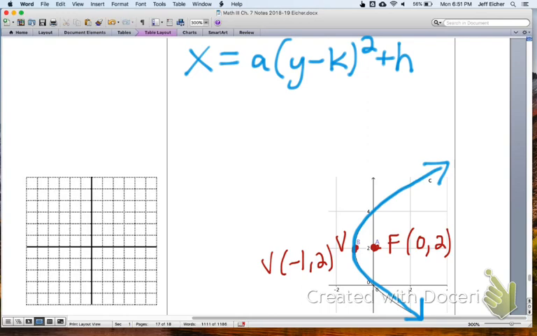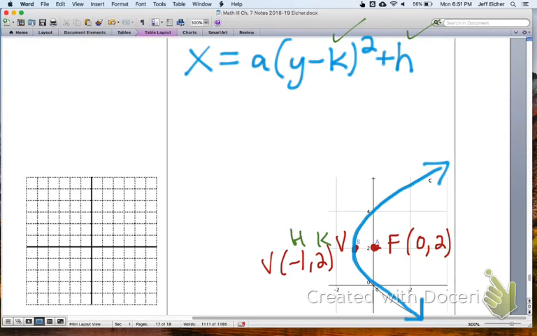So the equation, x equals a times the quantity y minus k, make sure you have a k there and a minus, squared, plus h. So on the vertex, the x-coordinate is h and the y-coordinate is k. So we already have the h and the k. We're good to go there. We just need the a value.